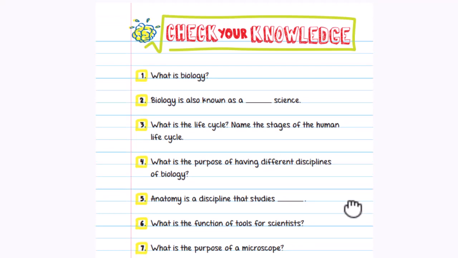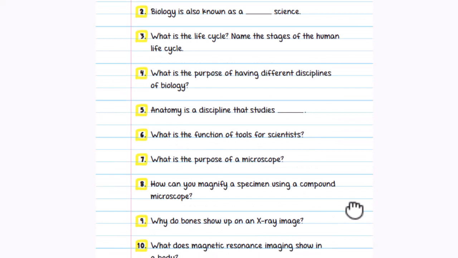Check your knowledge. What is biology? Biology is also known as the natural science. What is the life cycle? Name the stages of the human life cycle. What is the purpose of having different disciplines of biology? Anatomy is a discipline that studies what? What is the function of tools for scientists?